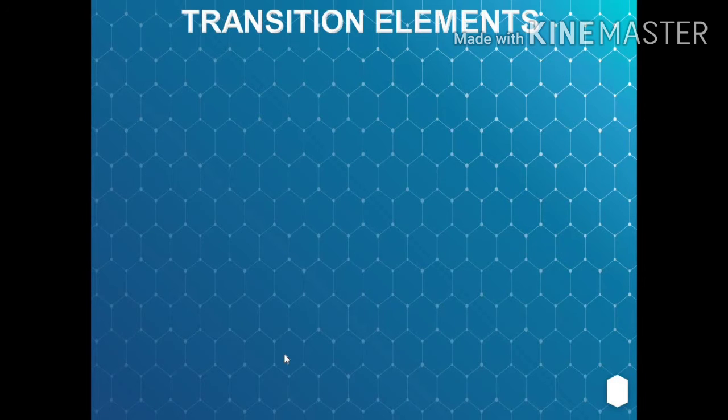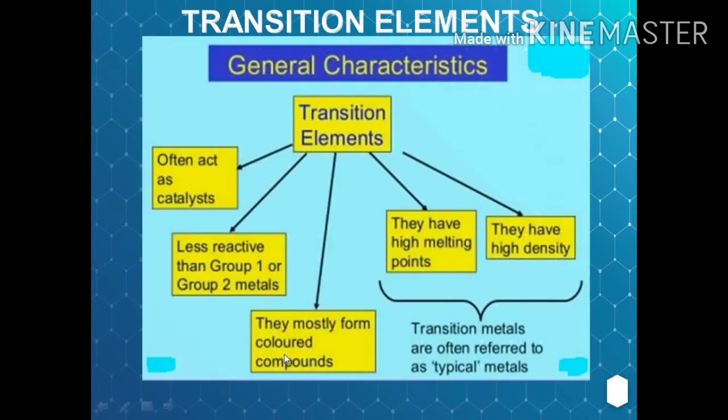After learning the four main groups, we will learn the other groups. We have the transition elements. These are some of the general characteristics of the transition elements. They are often used as catalysts or act as catalysts. They are less reactive than the alkali metals and alkaline earth metals. They mostly form colored compounds. They have high melting points and high density. Transition metals are referred to as typical metals.